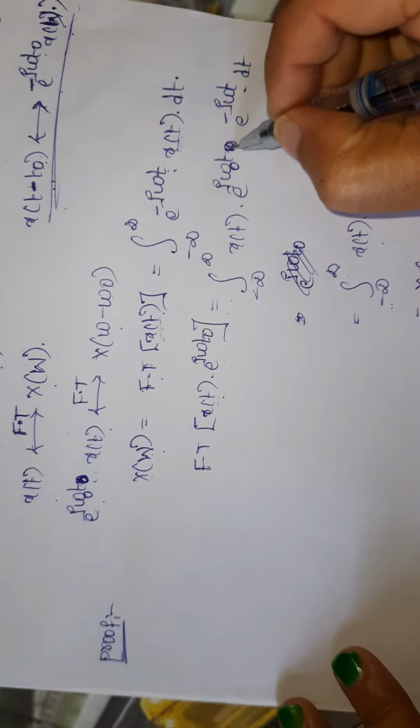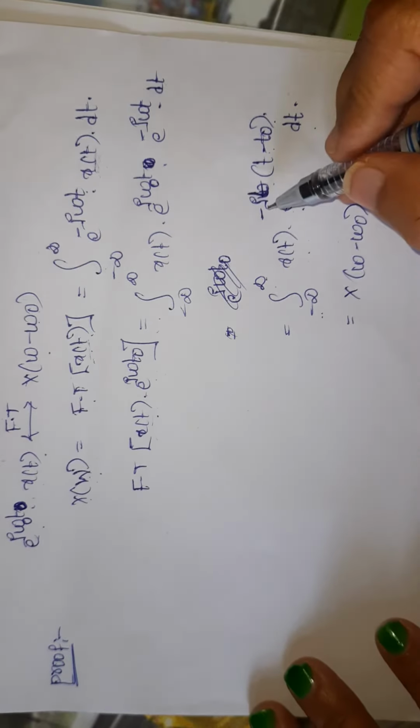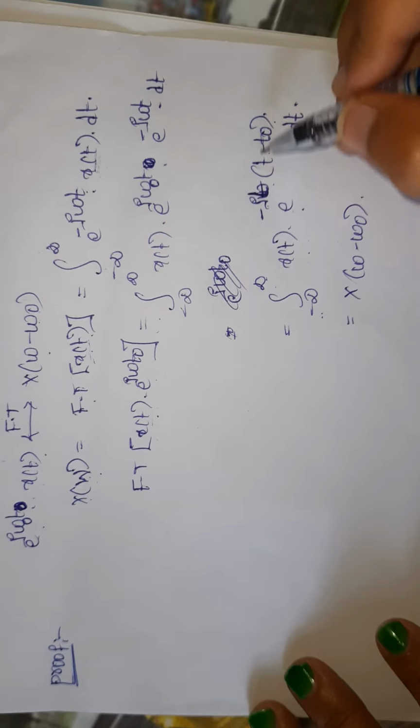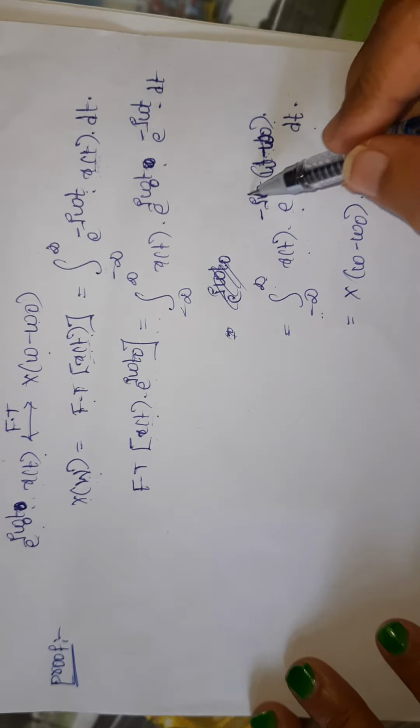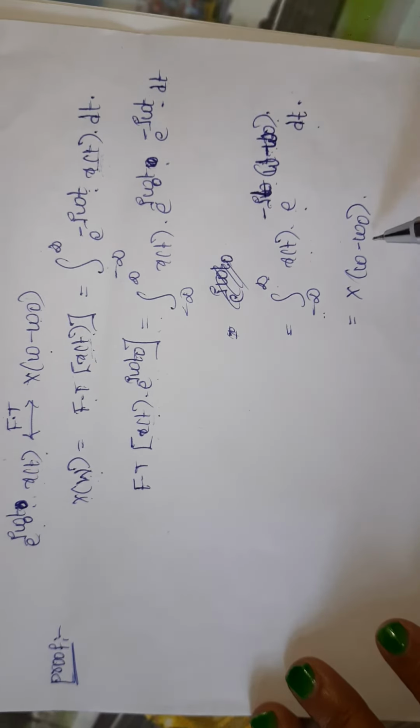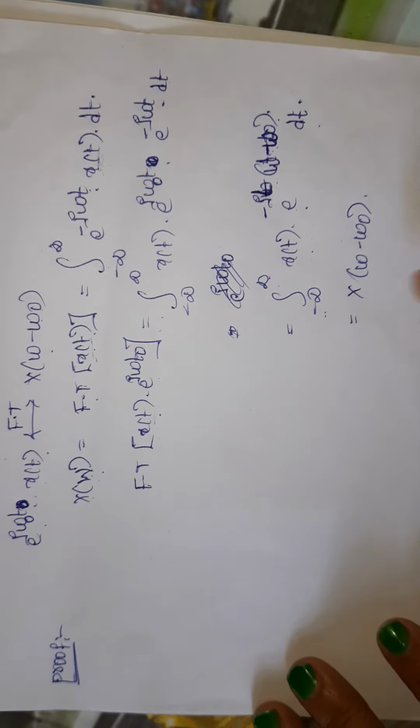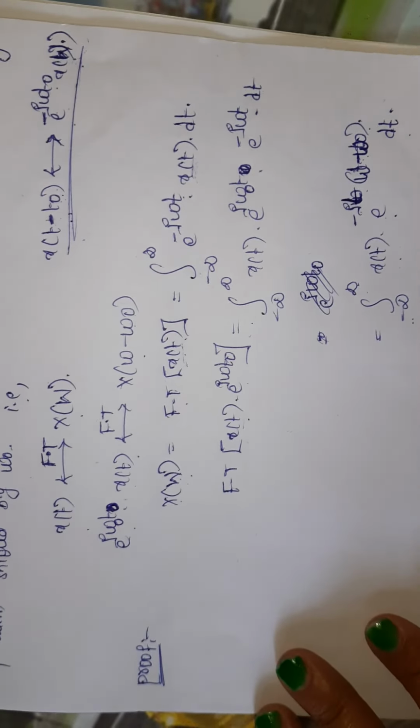So here I can take out the common factor minus j t, such that I get omega minus omega naught. So this can be written as the frequency domain signal shifted by omega naught radians per second, so x of omega minus omega naught.